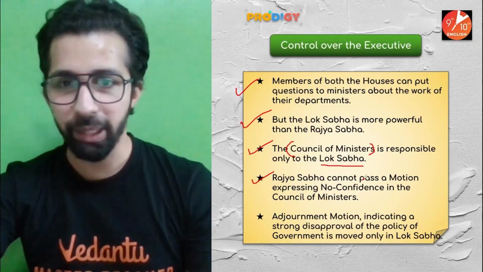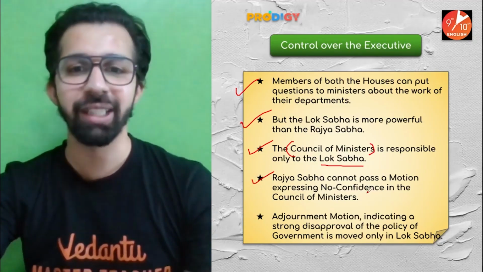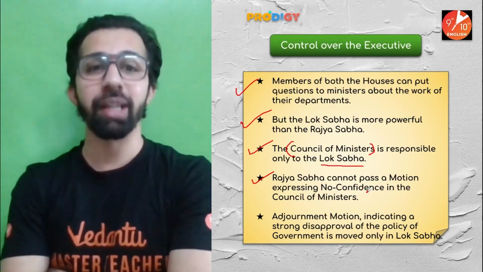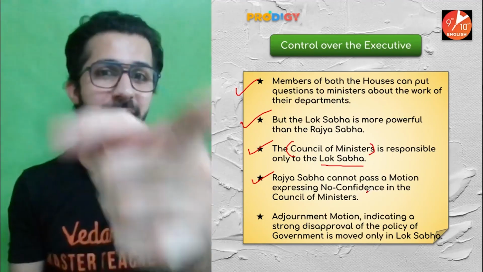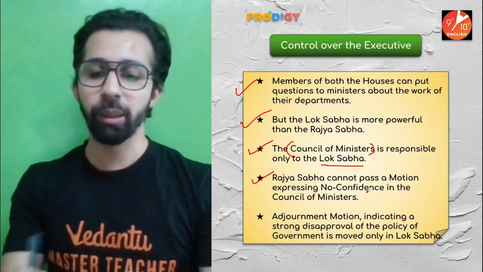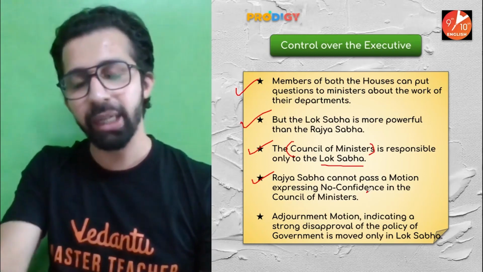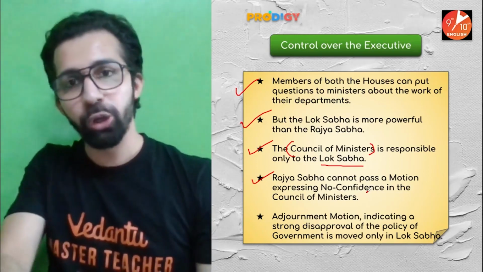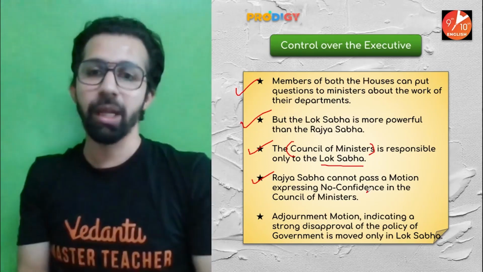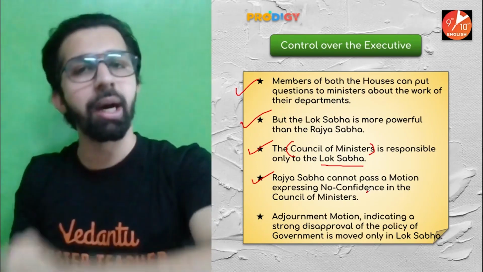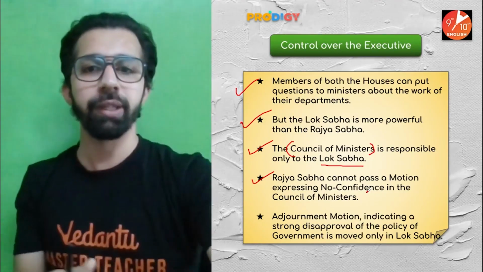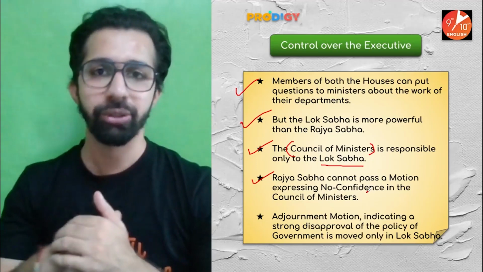Rajya Sabha cannot pass a motion expressing no confidence in the Council of Ministers. Do you know why? Because the members of Rajya Sabha are indirectly elected by the people. So they cannot pass a motion of no confidence. The motion of no confidence can only be passed by the members of Lok Sabha, because the members of Parliament of Lok Sabha are directly elected by the people, and the members of Parliament of Rajya Sabha are indirectly elected by the people. So they cannot express their no confidence in the Council of Ministers.